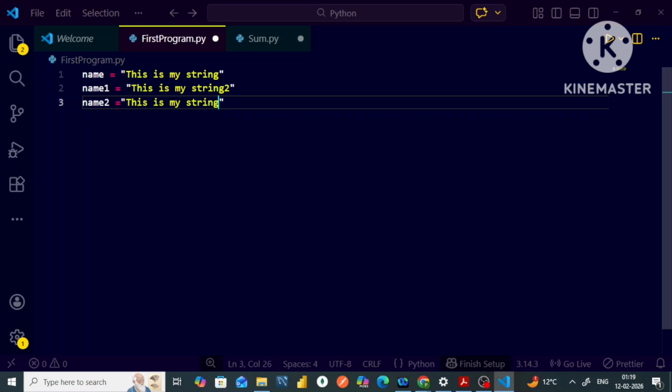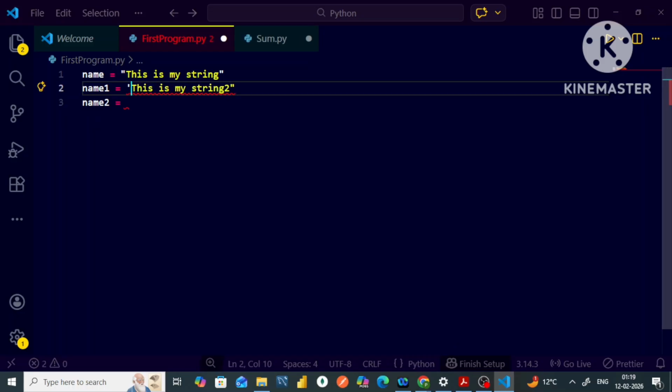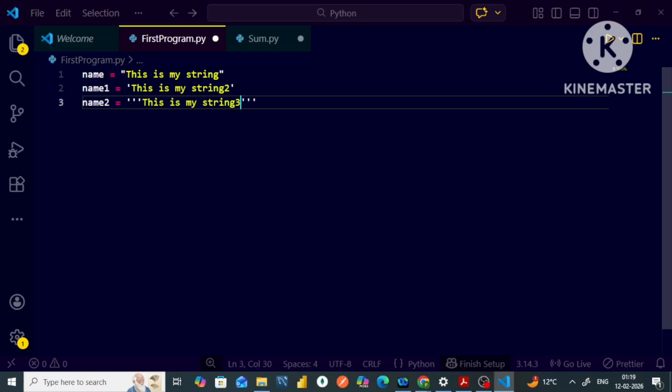I will write this whole thing not in double quotes, but in single quotes in the above case, to show how strings can be declared in various ways, and I will write this one in triple quotes.